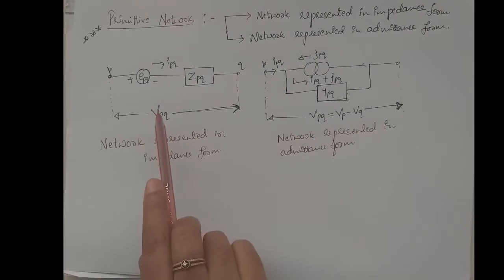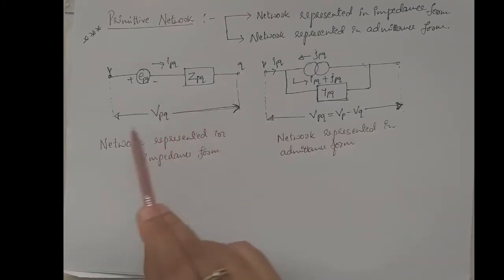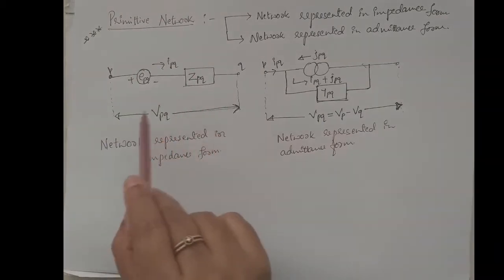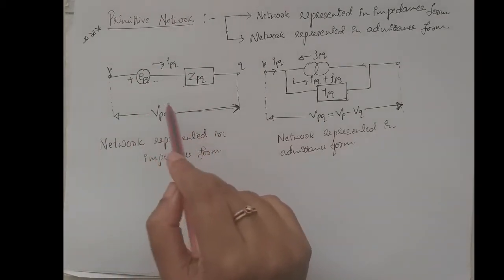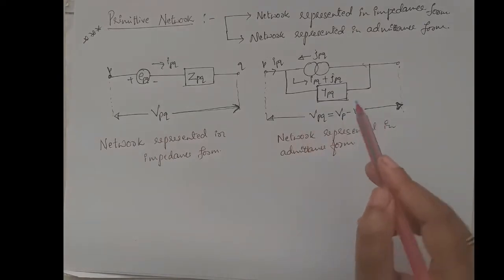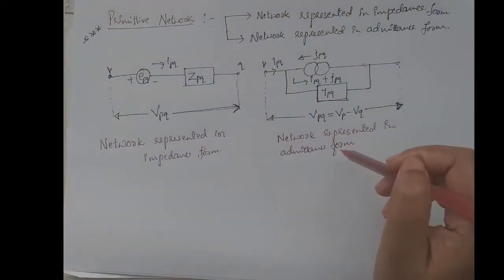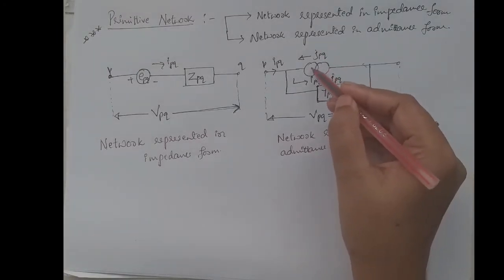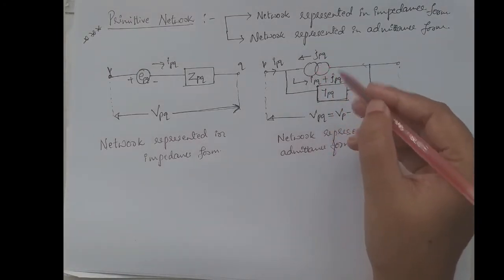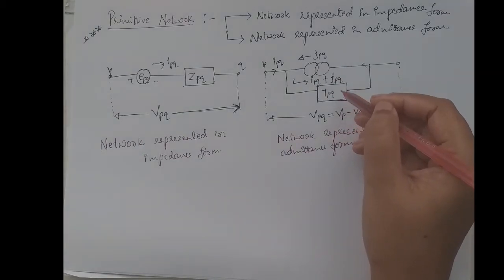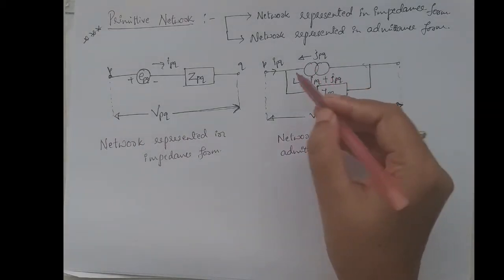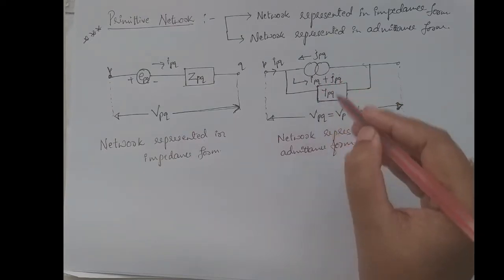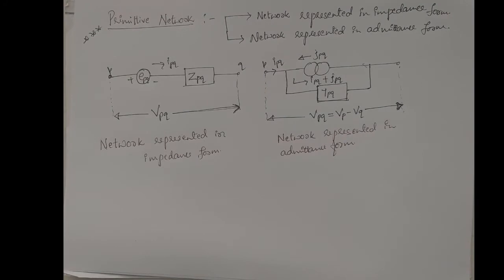The network represented in impedance form is as shown. Here a voltage source is in series with the impedance, and it is connected across VPQ. And the network represented in admittance form is shown like this. Here a current source is in parallel with YPQ, and this parallel network is connected across VPQ.